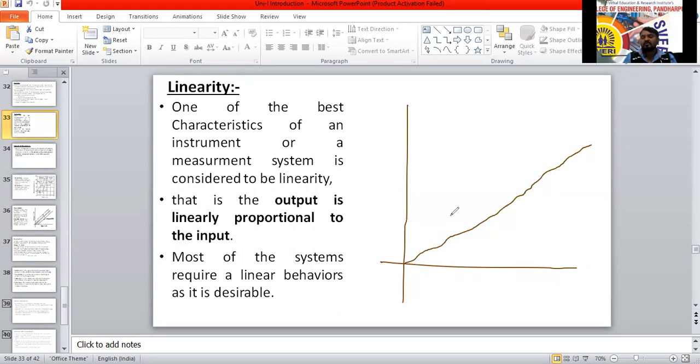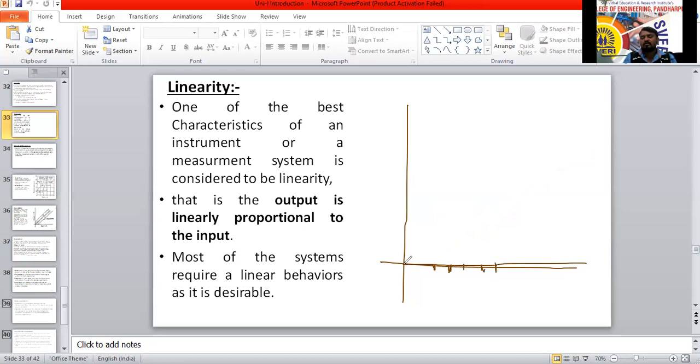Suppose instead of this straight line, I have drawn a curve like this. Is it linear? Is the output linearly proportional to the input? Here the input is increasing, but there is no output. Is there any output up to here? Nothing, the output is almost negligibly small or 0.